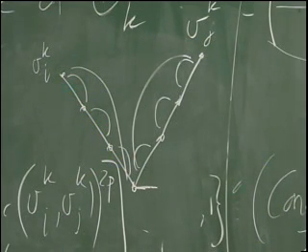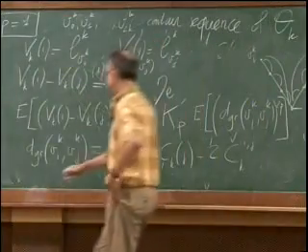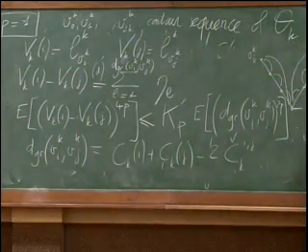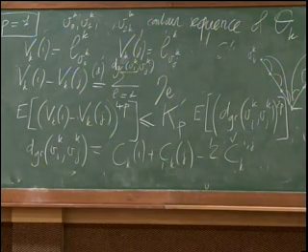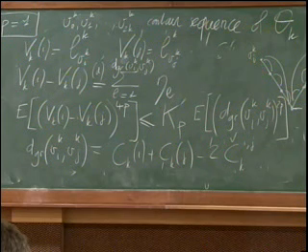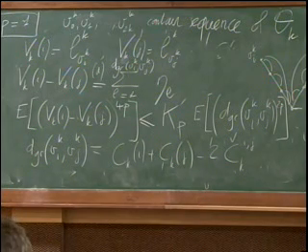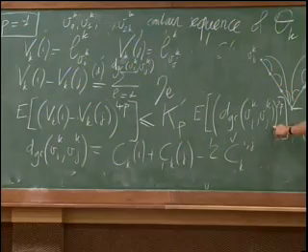So it's enough to prove that this quantity is bounded by what we want.